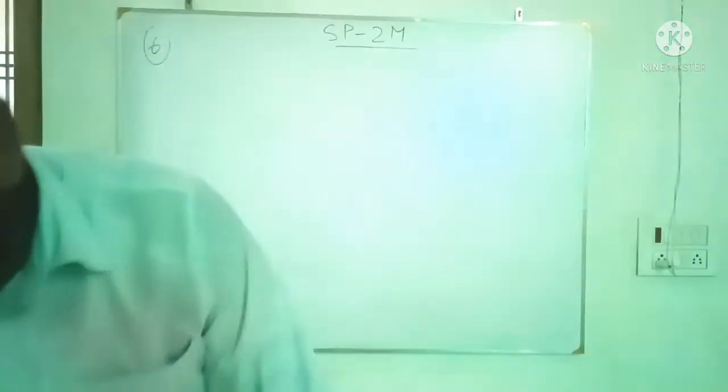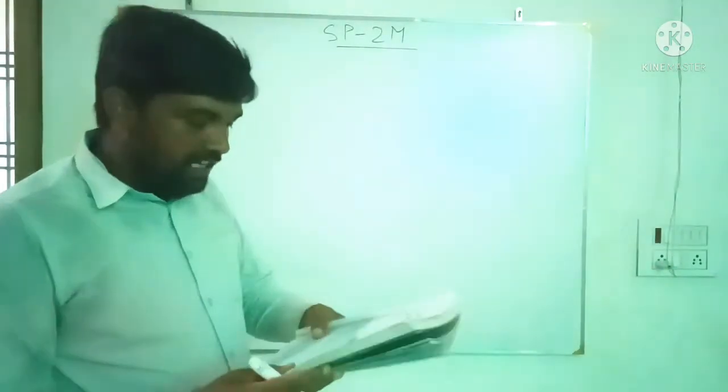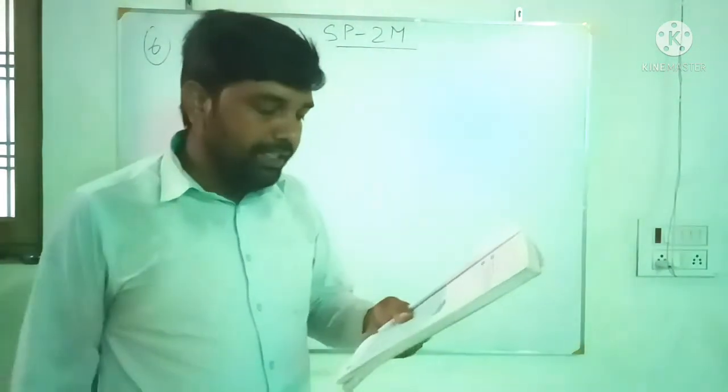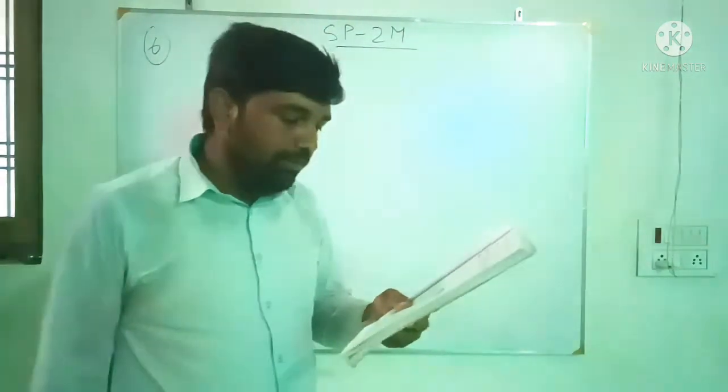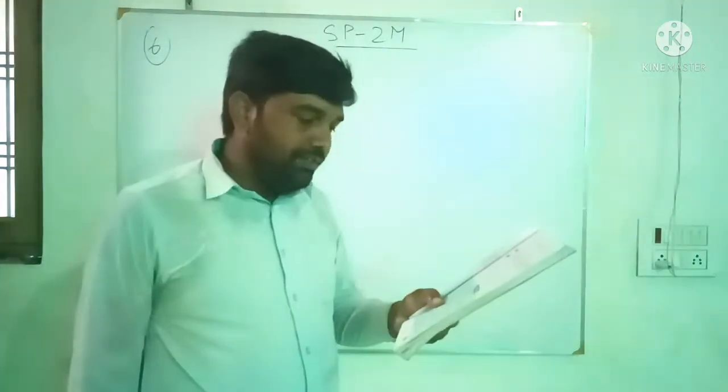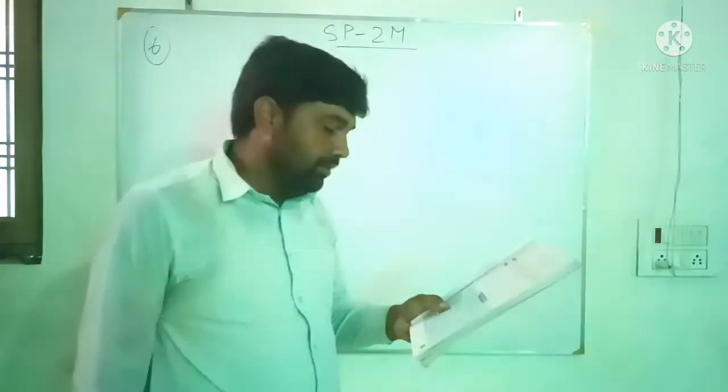So question number 6. A flask weighs 64.27 gram when empty and 150.35 gram when full of water. So find its weight when it is half full of water.